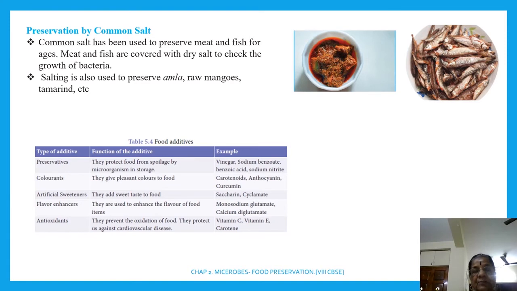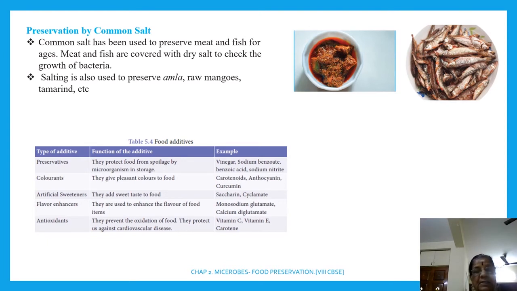Example என்ன? Vinegar, sodium benzoate, benzoic acid, and sodium nitrite. Whereas colorants, they give pleasant color to the food. Example, carotenoid, anthocyanin, and curcumin. Curcumin வந்து மஞ்சளோடது, curcumin. And artificial sweeteners, they add sweet taste to food. Example, saccharin. Saccharin சொல்லுவோம்ல அது.